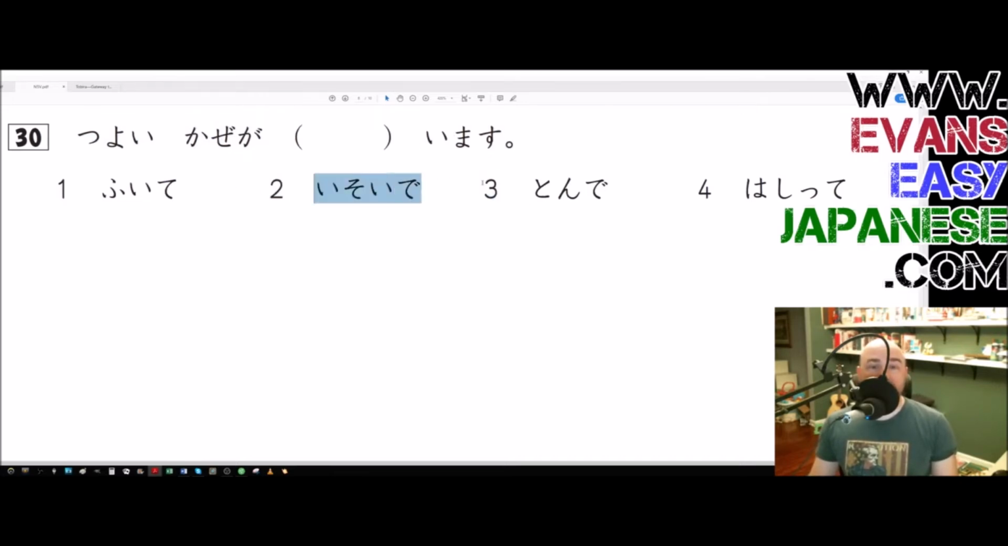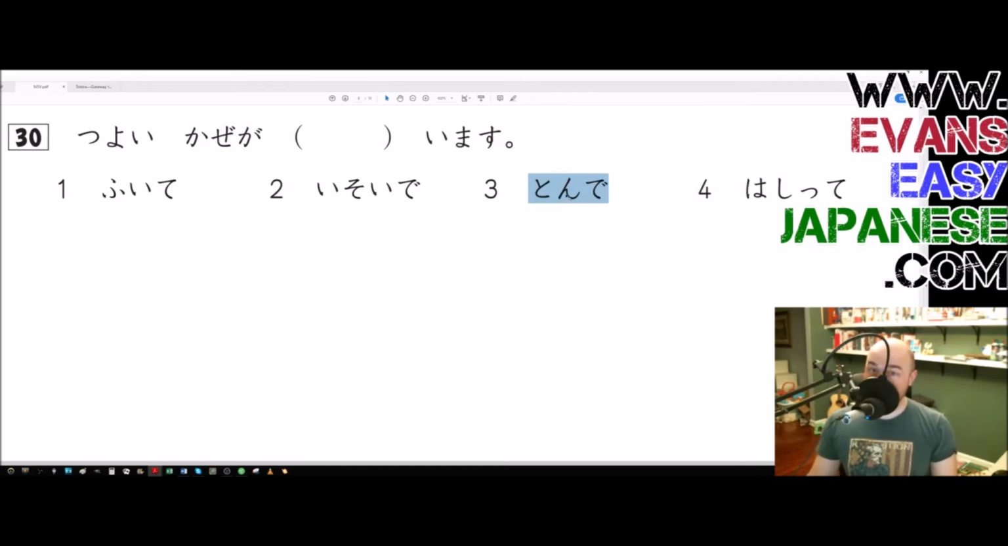Number 2, we have isoide. Isoide, the ide ending is for group 1 verbs again. This would be a gu. Instead of ide, we'd have a gu here. So isogu, isogimasu. That's a group 1 verb, and it means to hurry, to be in a hurry, to hurriedly do something. The strong wind is hurrying. Doesn't quite mean anything we'd want to say. Could you imagine the wind looking at its watch? Hurry, I have to get over there. And then in order to get there, it turns into a giant hurricane and blows down numerous buildings. That'd be terrible.